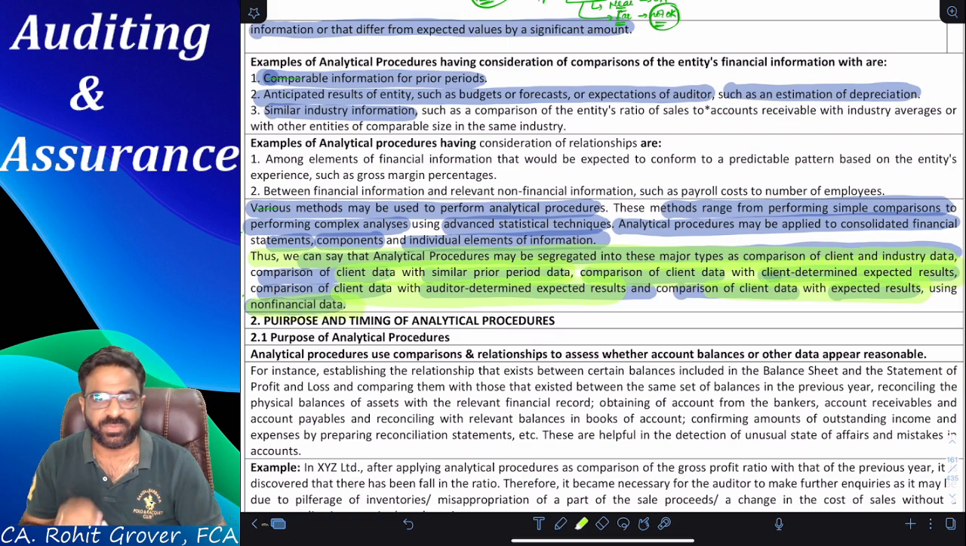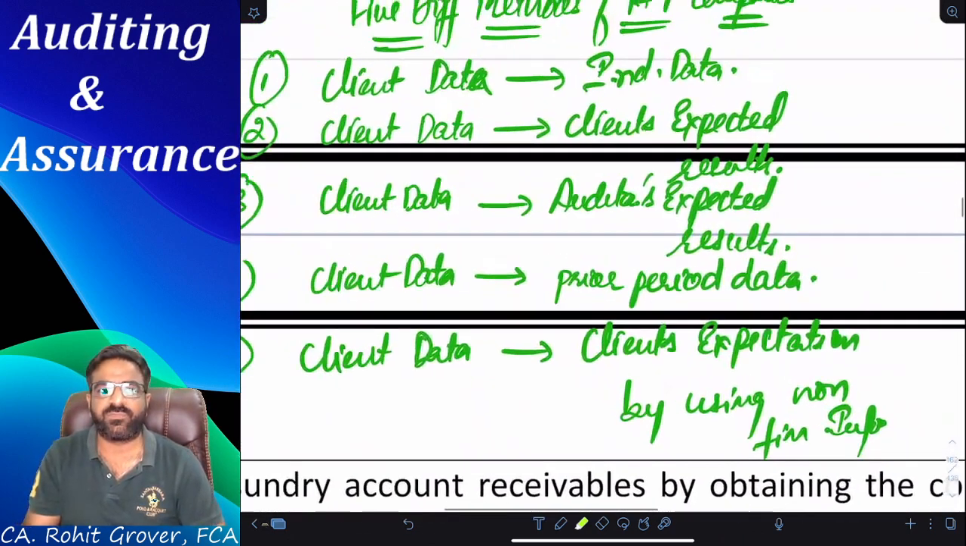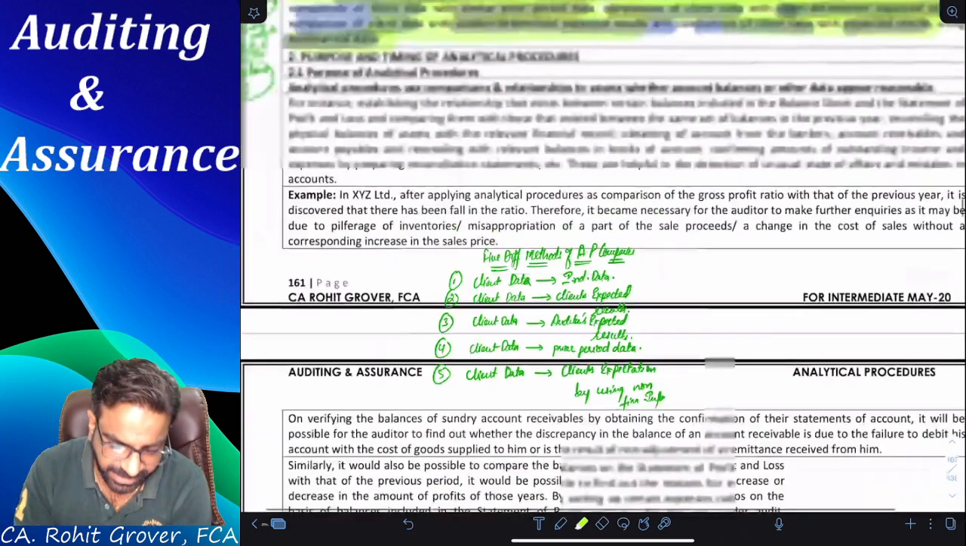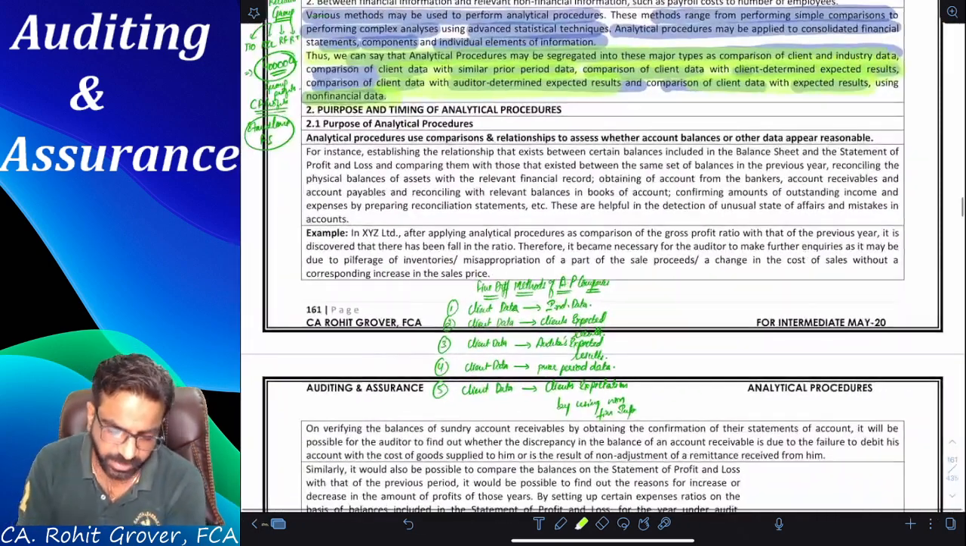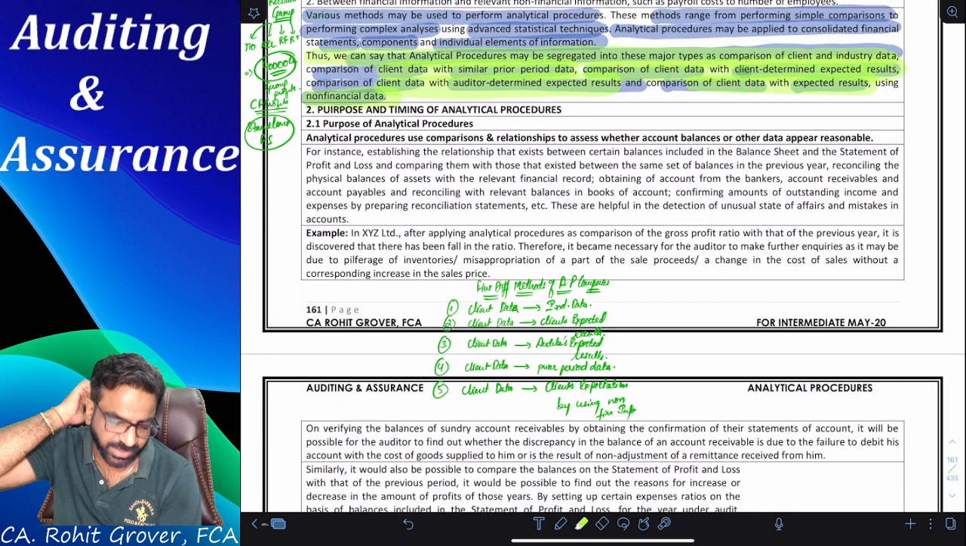Non-financial information. So, did you all understand? Did I write the same thing or not? Yes. So 5 comparisons: client data with the industry data, client data with the client's expected results, client data with the client auditor's expected result, client data with the prior period data, and client data with the client's expectations, everyone. Right or not? Now, what is the purpose and timing of analytical procedure that we have to understand?